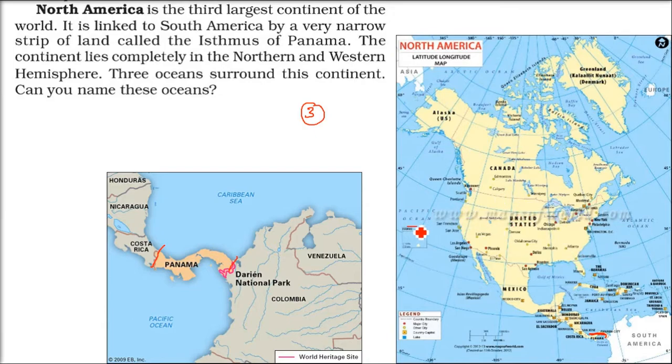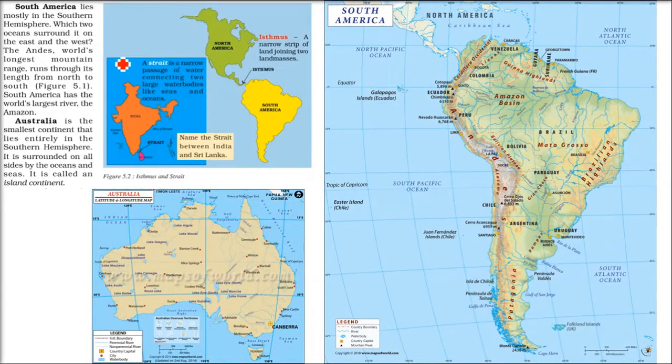North America, on the left it's Prashant Mahasagar, Pacific Ocean. On the right it has Atlantic Ocean. On the top it has Arctic Ocean. So three oceans are there: Pacific Ocean, Atlantic Ocean, and on the top Arctic Ocean.